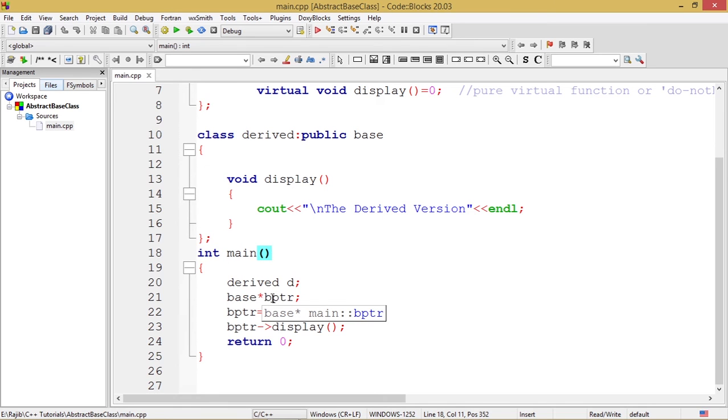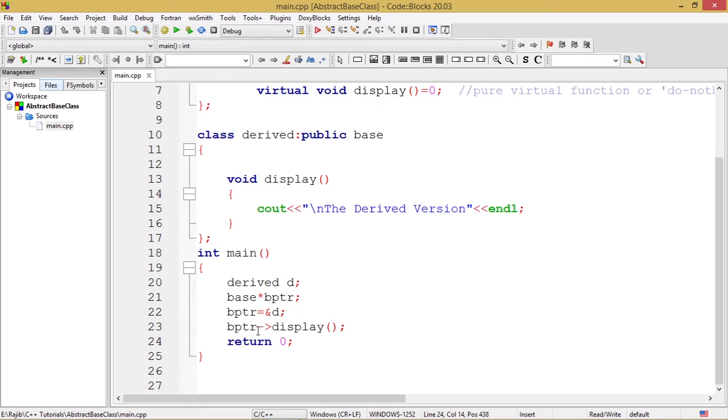We have declared a base pointer bptr of the base class and assigned the address of this object of the derived class, which is d, and the address is ampersand d, and that ampersand d is assigned into the base pointer bptr.